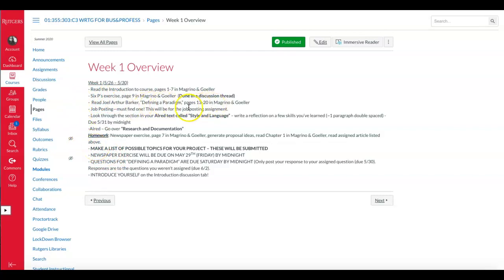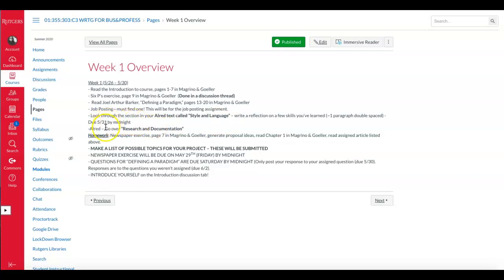You'll be reading an article in the Magrino textbook, and you'll be posting the questions for that in a discussion thread. I will also go over that in a moment. If you wanted to get a jump start on next week, try to find a job posting because we'll be going over the resume and cover letter assignment. I also want you to take a peek at your other textbook, the Alred textbook, and just skim through the style and language section. If there's a small part of that that really speaks to you, focus there. You'll just be writing a quick reflection on some skills that you've learned, and that's just about a paragraph.